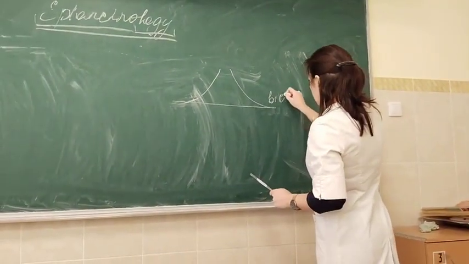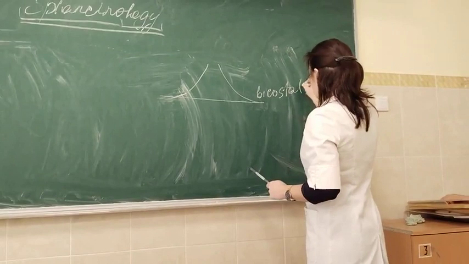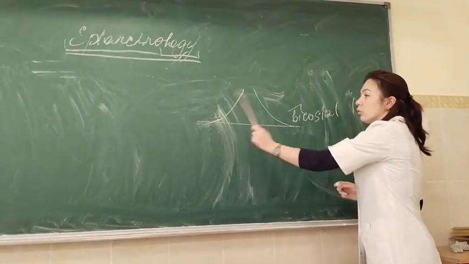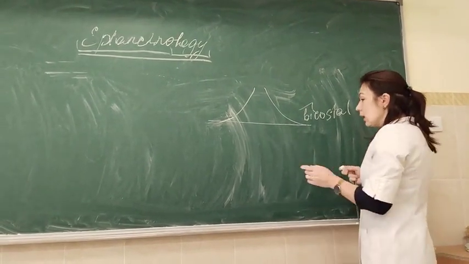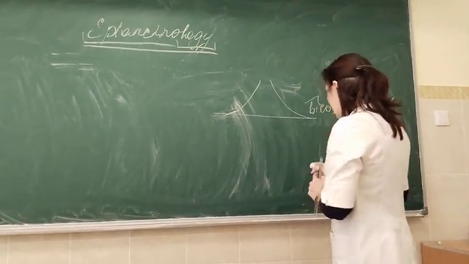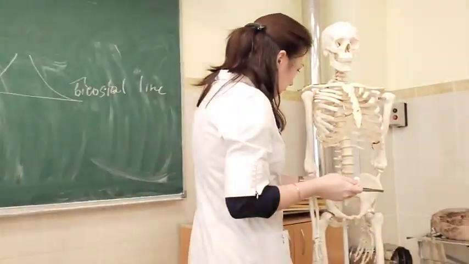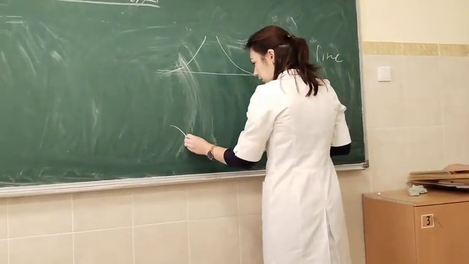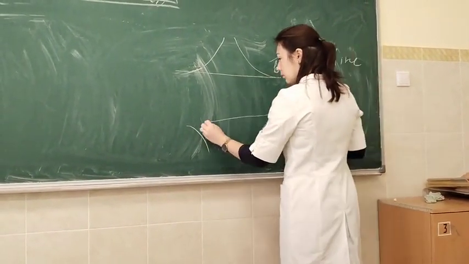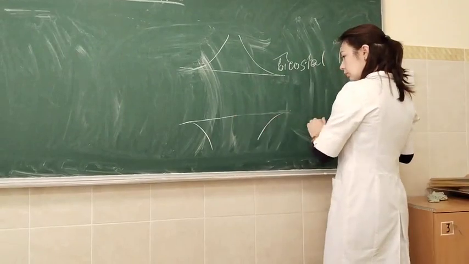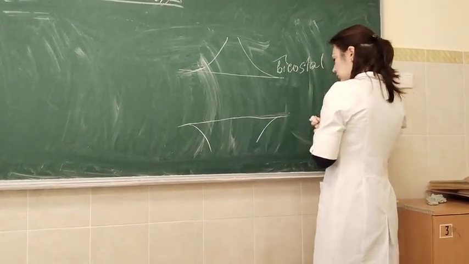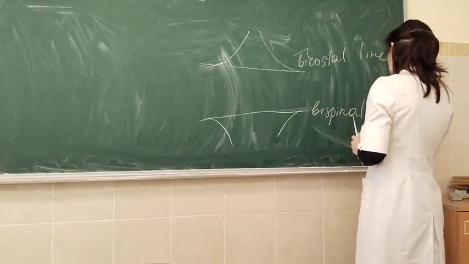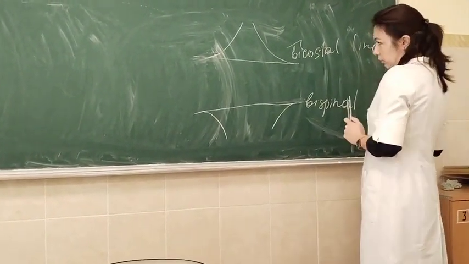Bi means two. Costa means rib. So between lowermost points of costal arches. The second horizontal line passes between two superior anterior iliac spines. And that's why it is named bispinal line. Again, bi means two. Or linea bispinarum, between two superior anterior iliac spines.